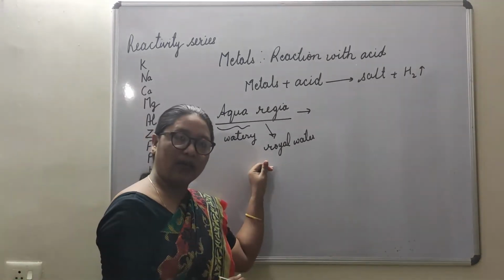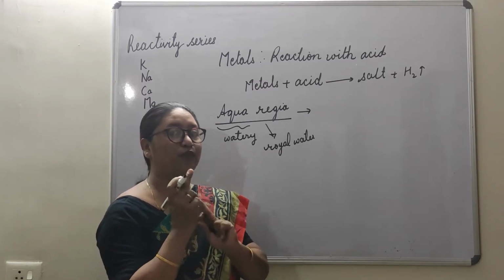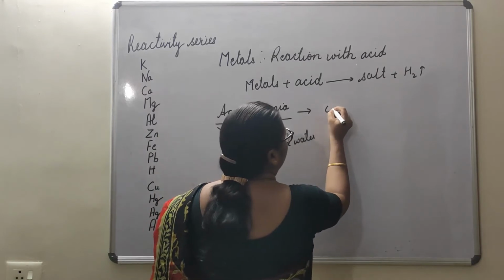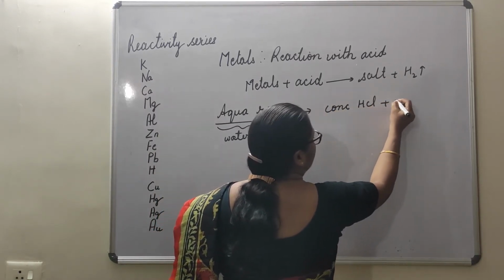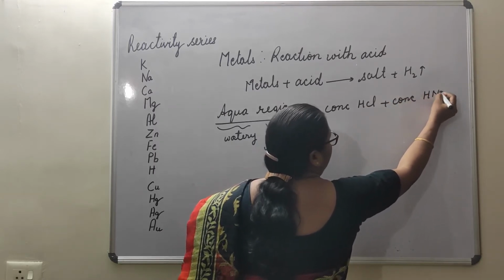And how is aqua regia formed? It is formed by the combination of two acids: concentrated hydrochloric acid and concentrated nitric acid.